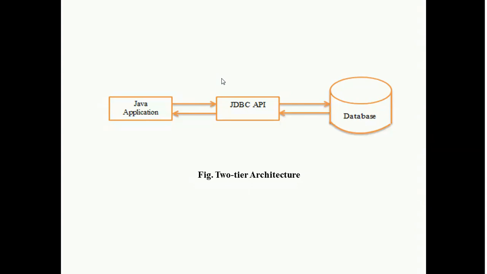See the diagram. This diagram shows the working of the 2-tier architecture model. First, the Java application is there, and the Java application accesses the database through the JDBC API. So this figure shows the 2-tier architecture.